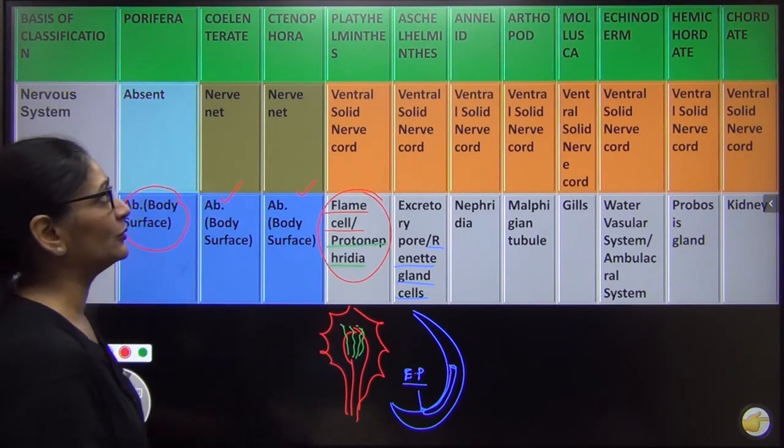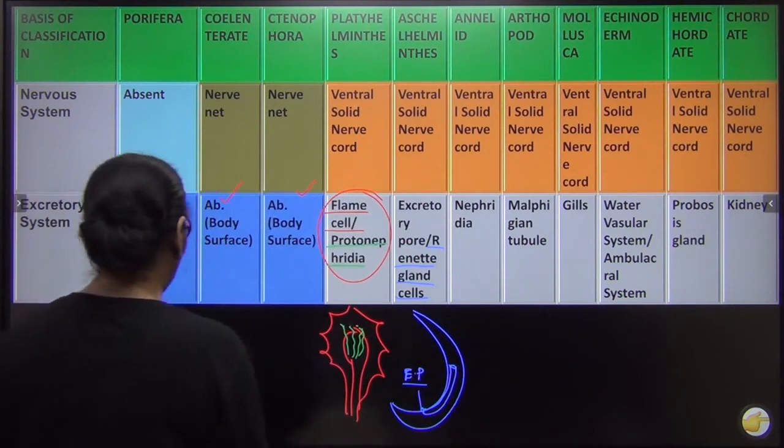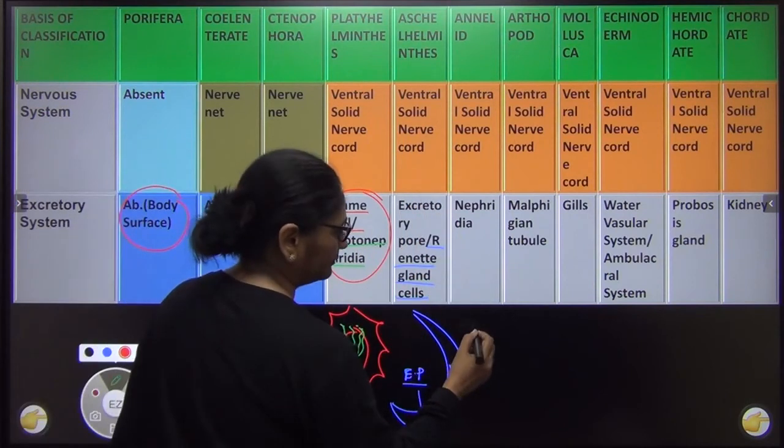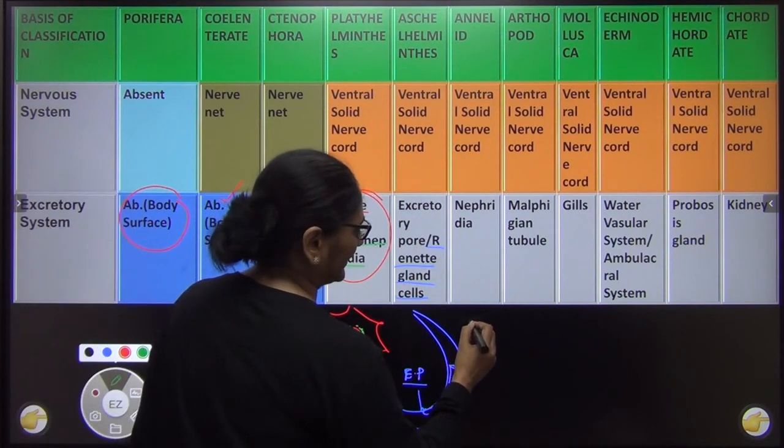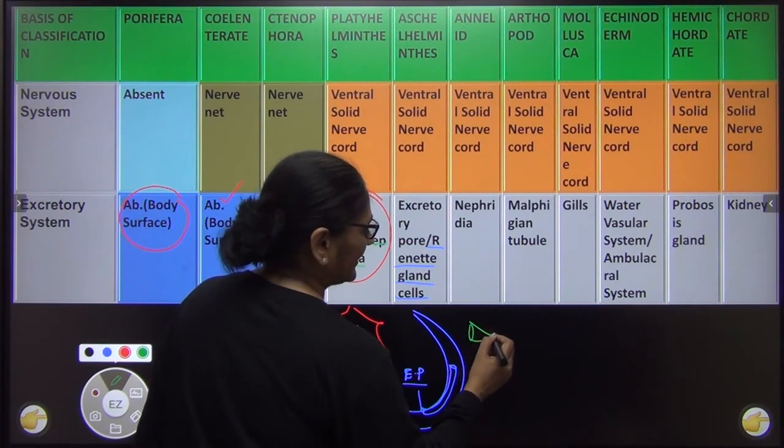फिलहाल आप नाम याद कर लो. Annelid में the excretory organ is called as nephridia. I will teach you nephridia later in detail. It is something like this. ये ऐसा सा होता है.